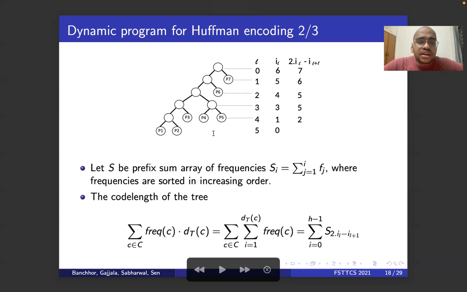Now the code length of the tree can be written in terms of the sum of prefix sums. That's because P1 is added its depth many times. And if you do the prefix sums of these, S2 plus S5, and so on, P1 appears in all of these, and it's added the level many times. So consider P5. P5 is not added in S2, but it's added in S5 and everything after. So this way we can write the code length in terms of prefix sums.